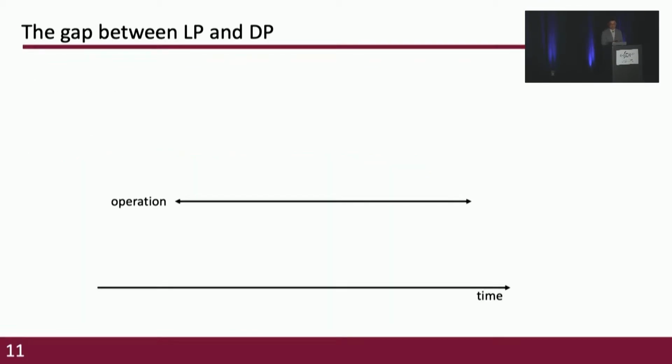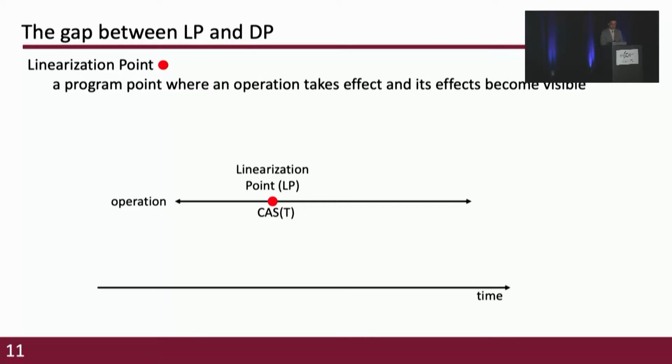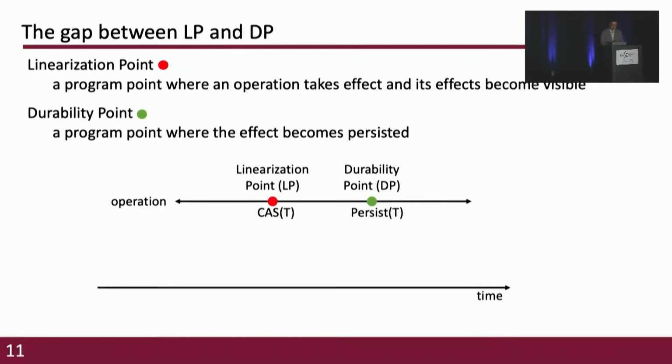Since the cache is still volatile, once an operation is visible, it doesn't mean it is durable. Linearization point is a program point where an operation takes effect and its effect becomes visible. For example, a CAS to a token. Durability point is a program point where the effect becomes persisted. For example, in this figure, persisting the token.